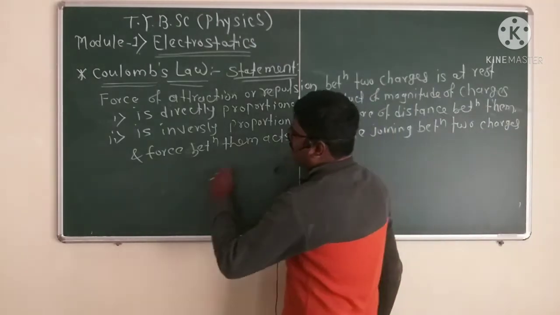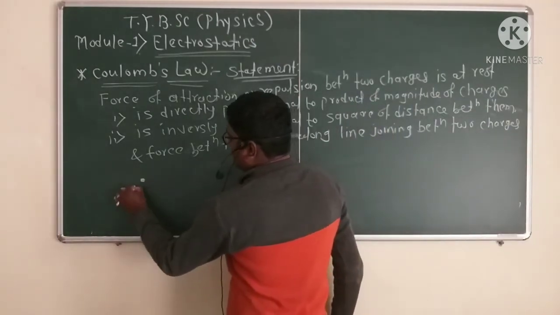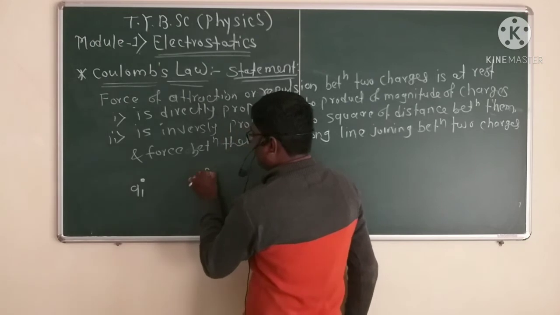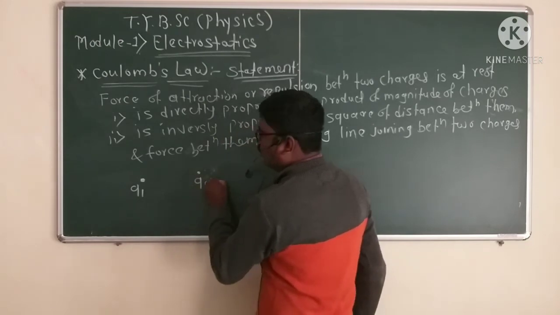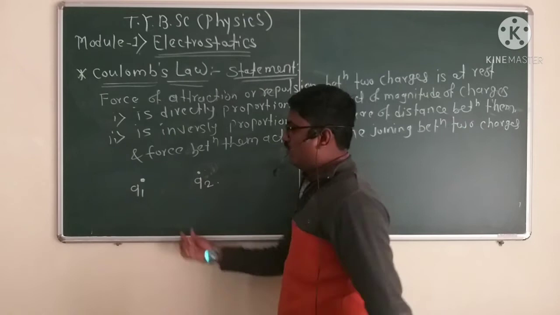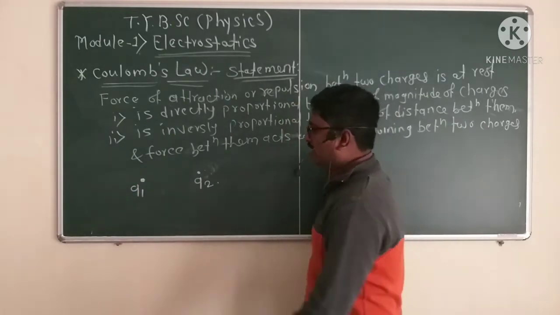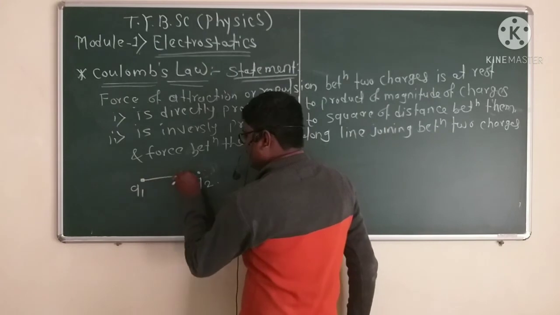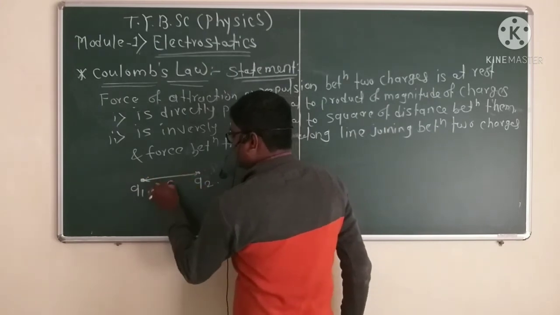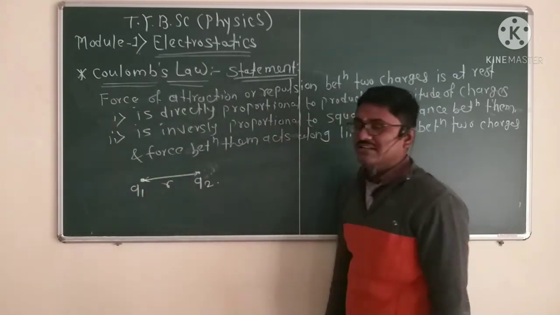Let's see, suppose two charges are given, Q1 and Q2. The two charges are situated in free space. Free space means air or vacuum. And the distance between the two charges is r.